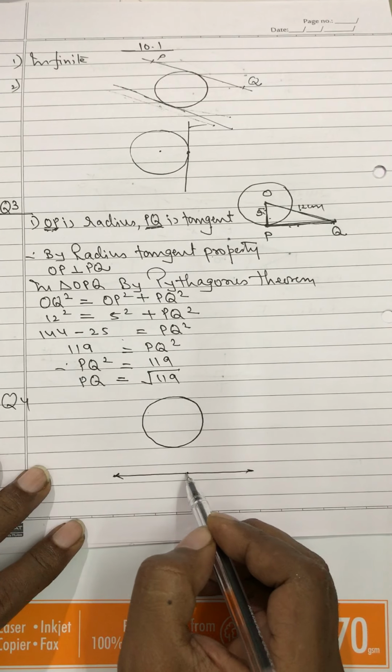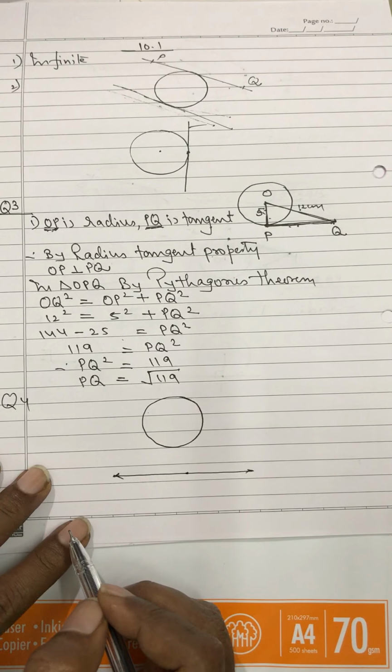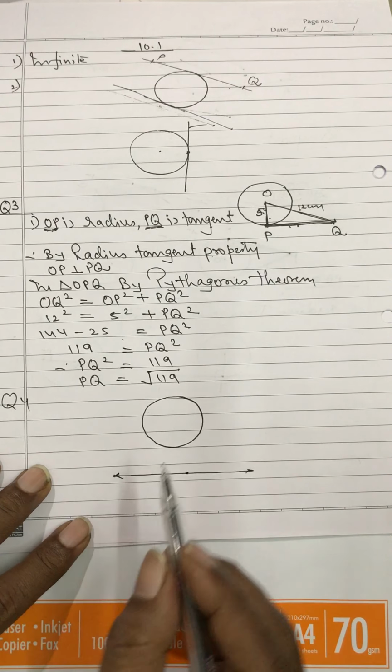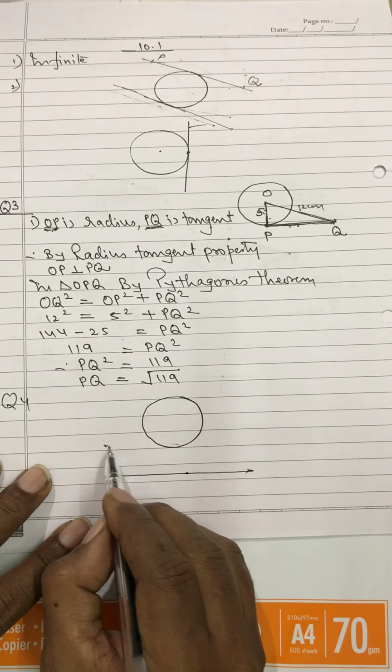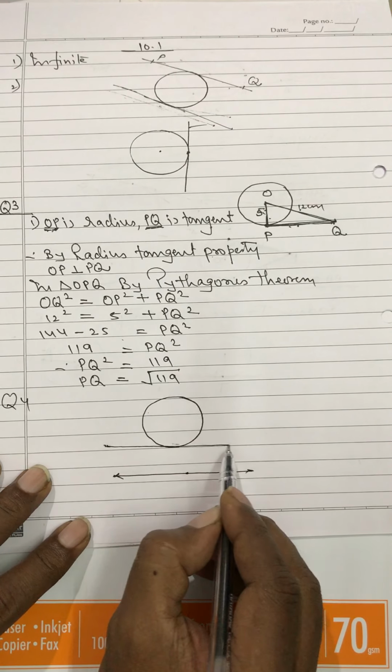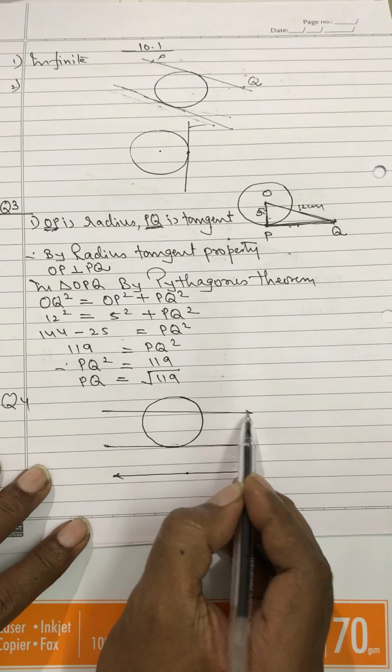One will be tangent to this. For that, actually speaking, if you really go to do the construction, you will have to draw something like this. And then the other one will be a secant.